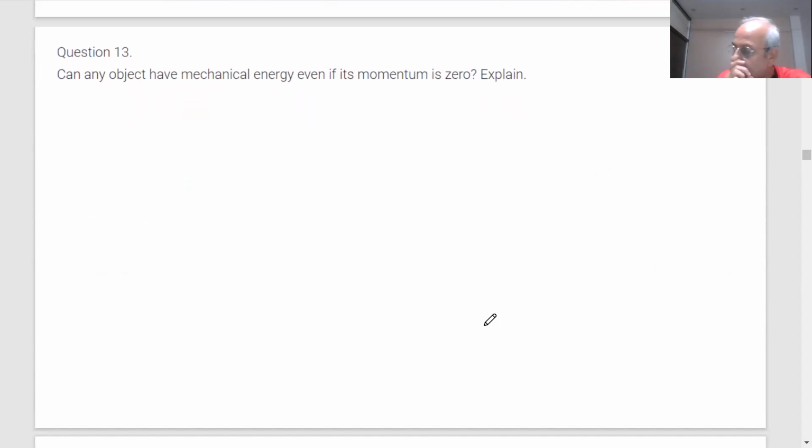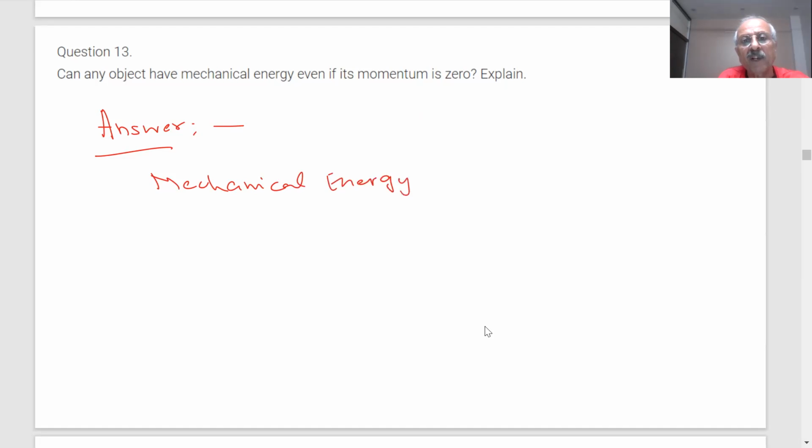Another question is coming, students. Can any object have mechanical energy even if the momentum is 0? What is our answer, students? Yes, sir, an object can have mechanical energy. Why should it have mechanical energy if momentum is 0?